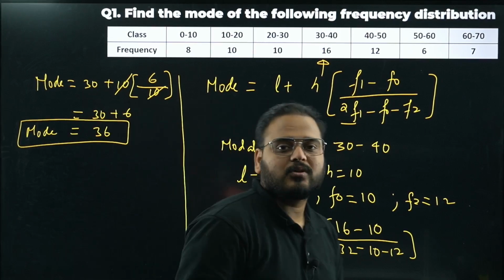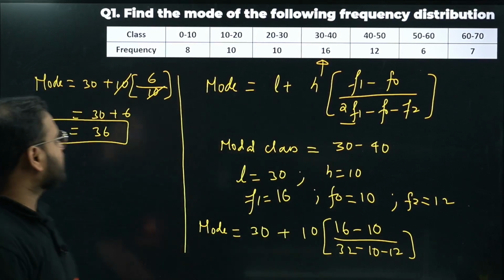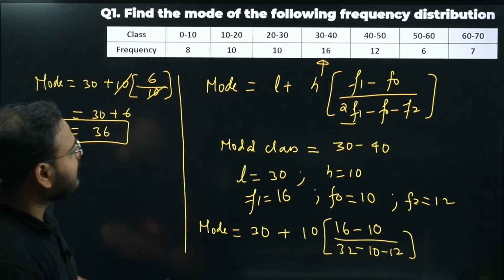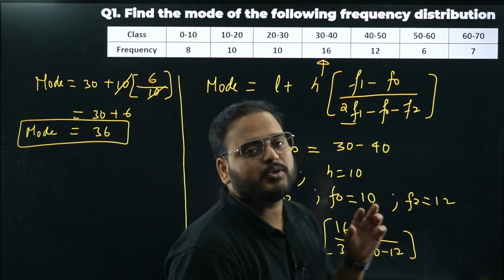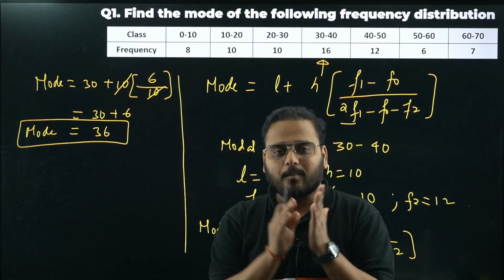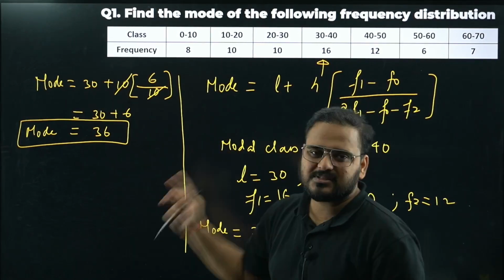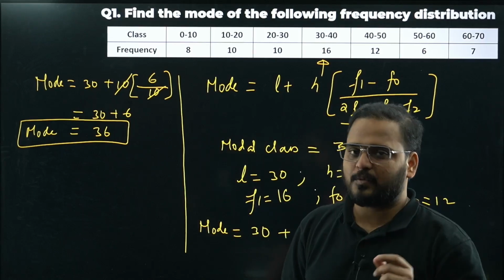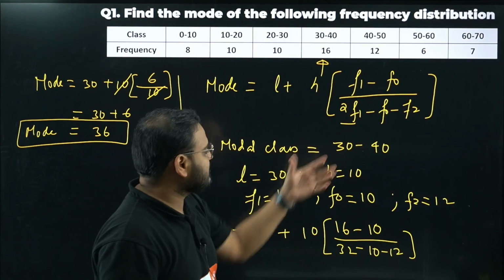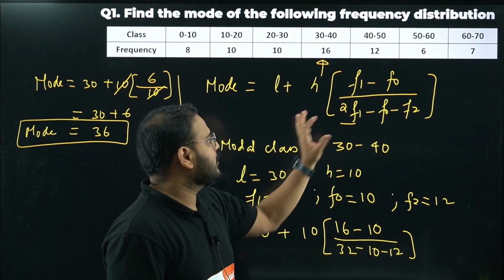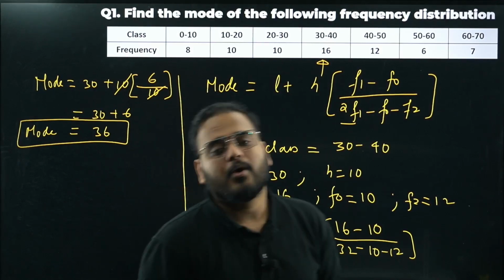Have a look. 36 is the mode value. This is how you apply the formula. This question was a simple problem. I just took it to help you understand how to apply the formula, because the mode formula sometimes becomes very confusing for people. That's why I've taken a simple example to explain just the formula part, how to apply it, how to get the data.